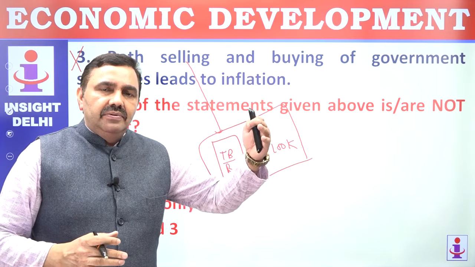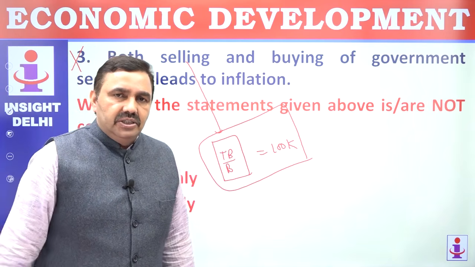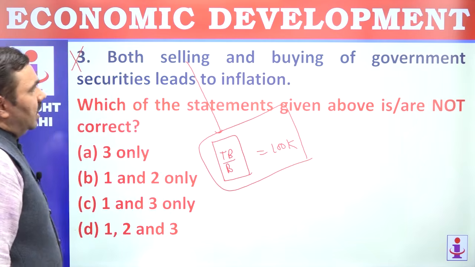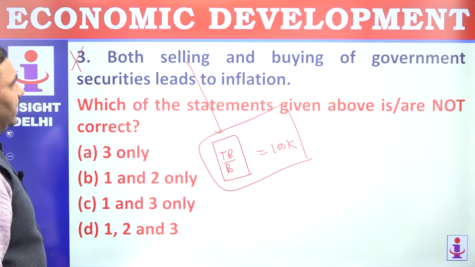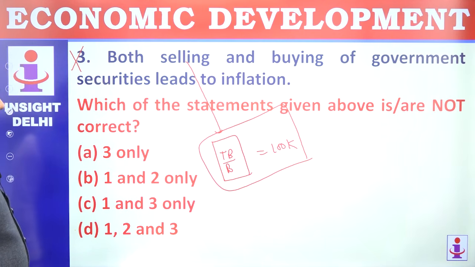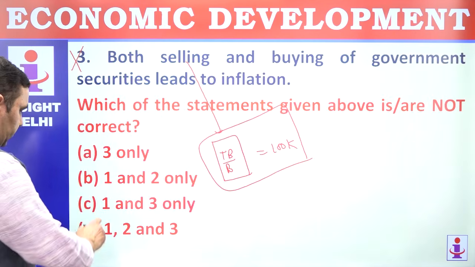The more the liquidity, the more the money, the higher is likely to be rate of inflation. And if RBI is buying the securities, it means inflation will increase. So 3 is wrong here. Not correct. 1 to 3 all are incorrect. Here option is D.